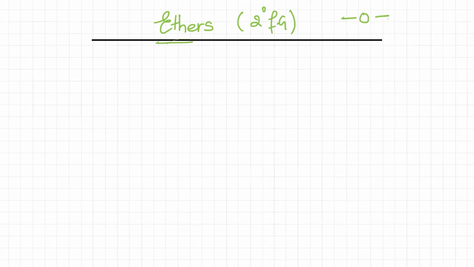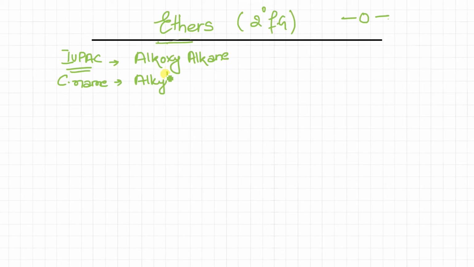Clear? So in general, whenever we talk about the IUPAC nomenclature, the format is alkoxyalkane, and for the common name, the format is alkyl alkyl ether. What is this? Let me explain to you.